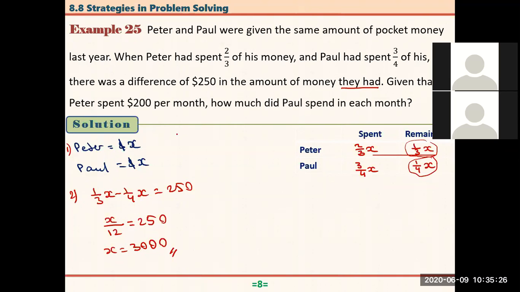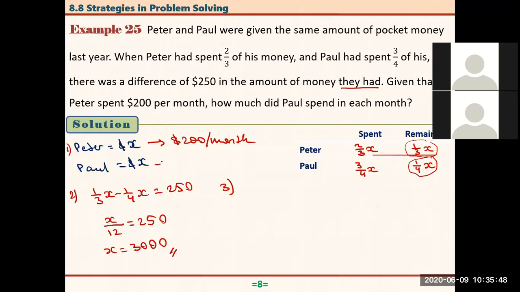Now, what is the question? It says, number 3, given that Peter spent $200 per month, how much did Paul spend in each month? Given that Peter, so this one is Peter, right? He spent $200 per month.